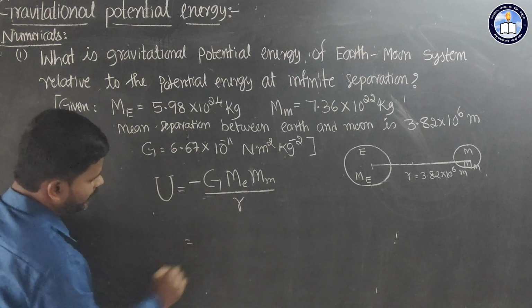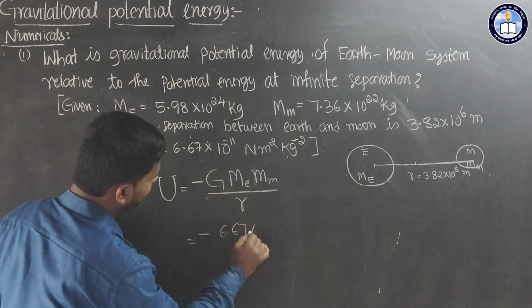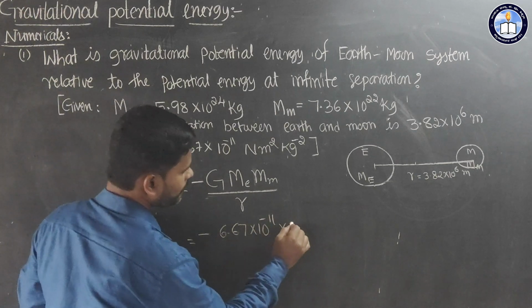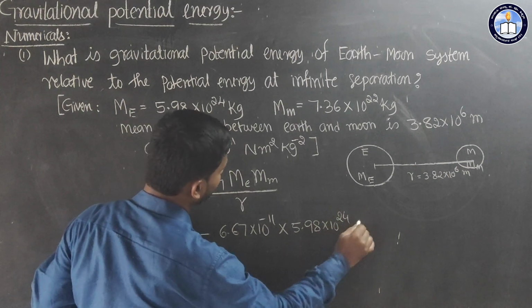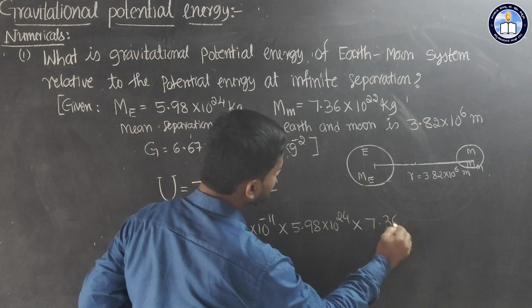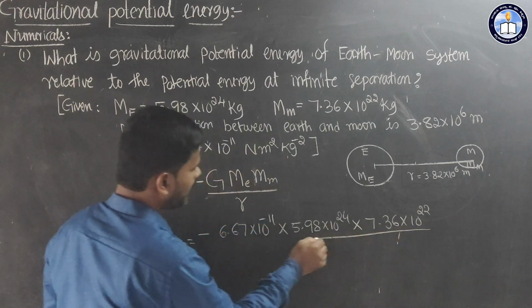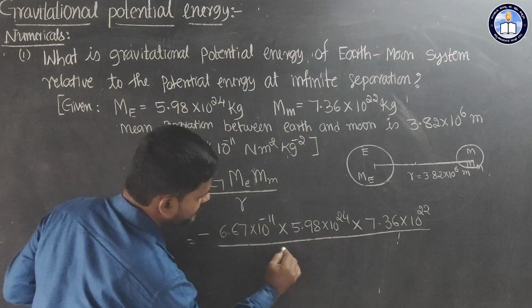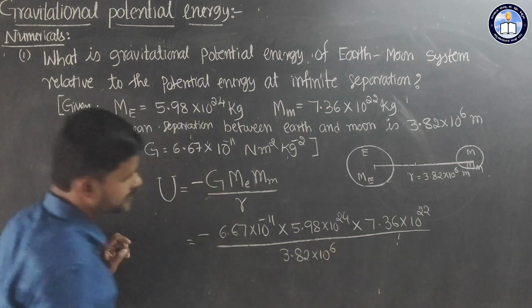We can substitute the values. Minus G, which is 6.67 × 10^-11, and the mass of the Earth, 5.98 × 10^24, and the mass of the Moon, 7.36 × 10^22, whole divided by r. In this case r is the mean separation, that is 3.82 × 10^6.